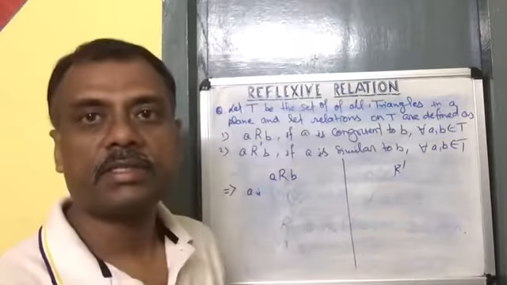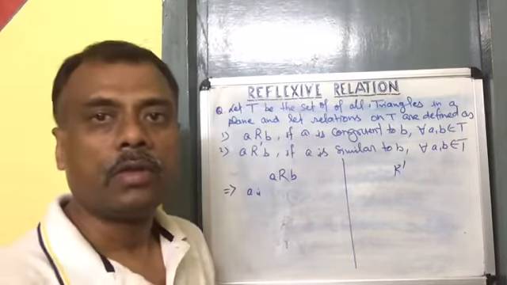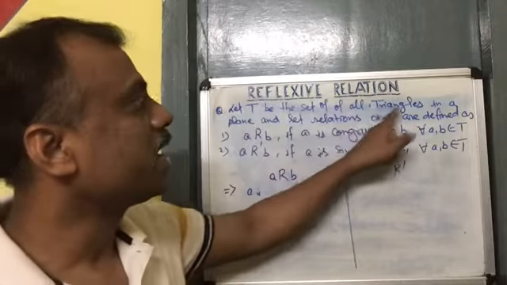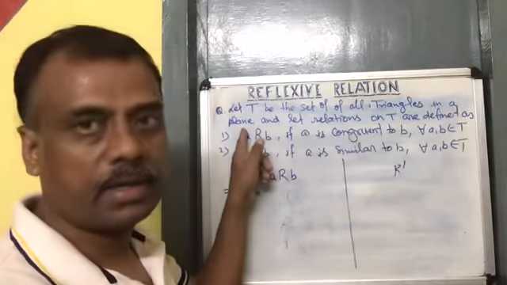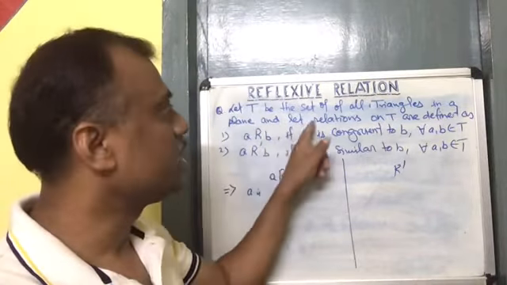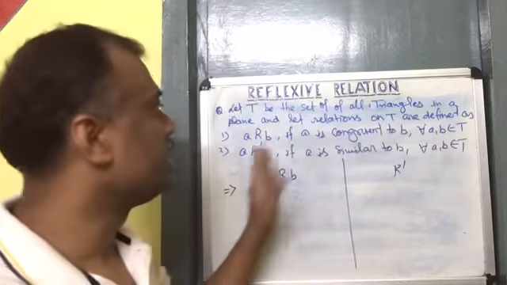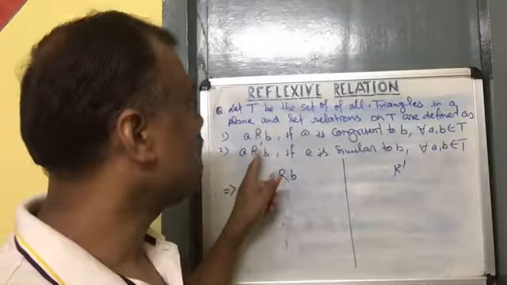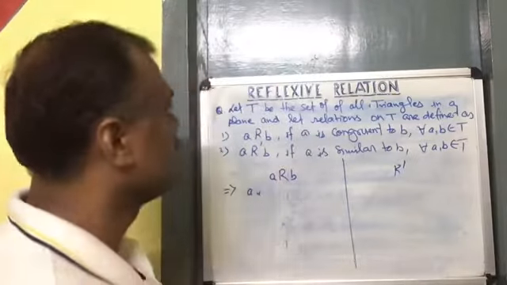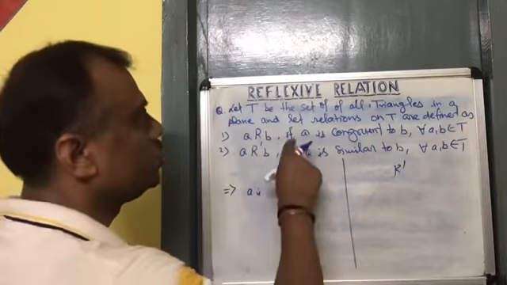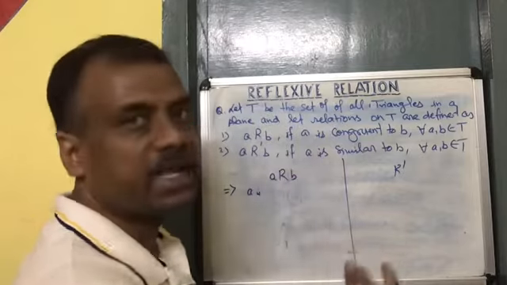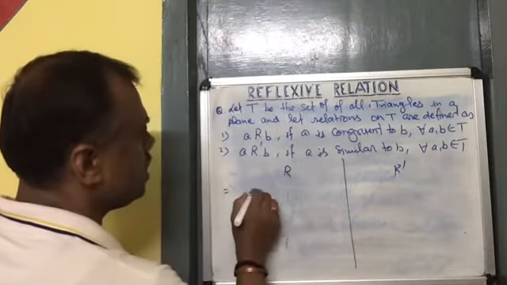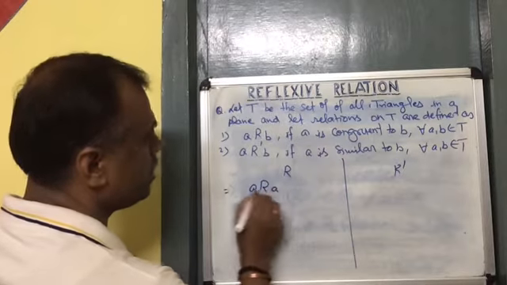Okay. Let us discuss another example. Let T be the set of all triangles in a plane, and let relations on T be defined as follows. I have considered two relations, R and R dash. To see whether R and R dash are reflexive, let us consider aRa.